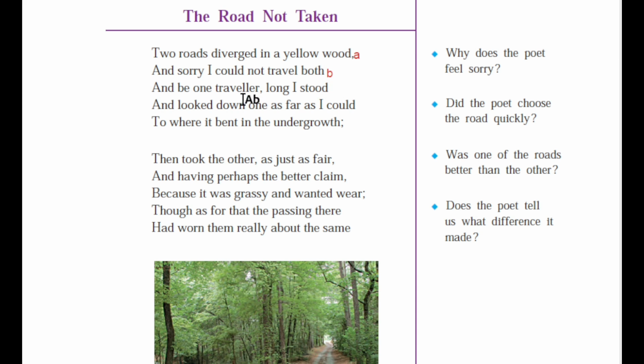Third line, and be one traveler long I stood. Stood doesn't rhyme with both, but stood and would rhyme. So we will name this as A. Fourth line, and looked down one as far as I could. Now could rhymes with stood as well as would. So we will name it as A.